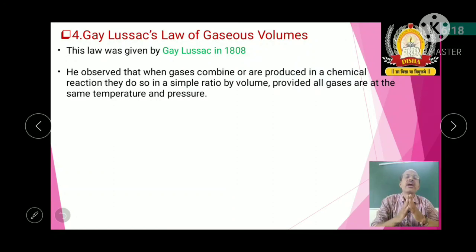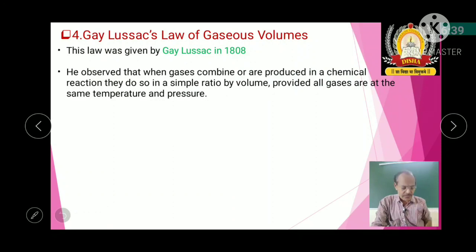They never react in terms of mass. They always interact with one another in the form of volumes. And the condition should be that all these gases are at the same temperature and pressure. So that is about the importance of this law.